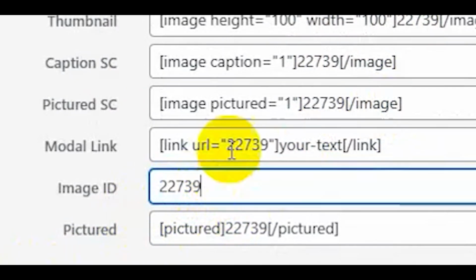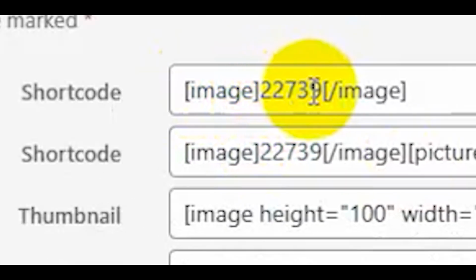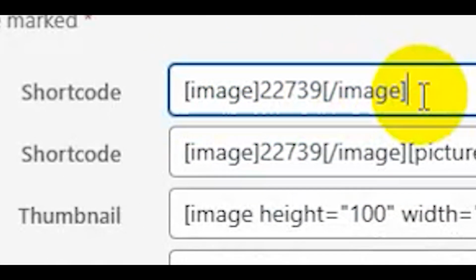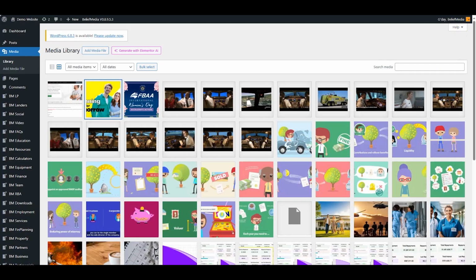Now, in most cases, certainly when we embedded an individual image, we use this shortcode here, image 22739 image. But how about if we wanted 3 images, or 4 images, or 10 images? So rather than go through this step by step, I've created just a whole bunch of image IDs within image tags.